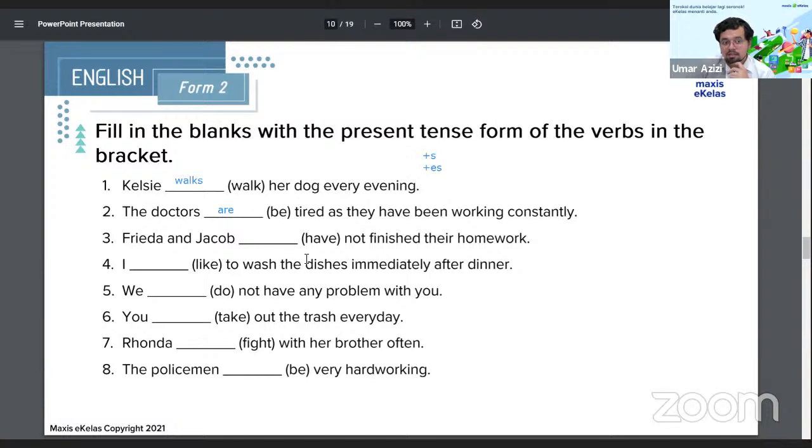Any answers? Any answer? I'm going to put down have for a while. Frida and Jacob have. Yes, Ranji, have. Have not finished their homework.